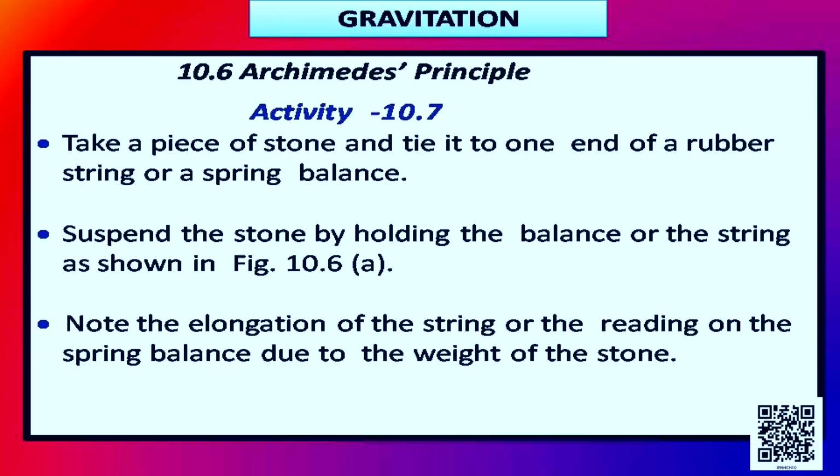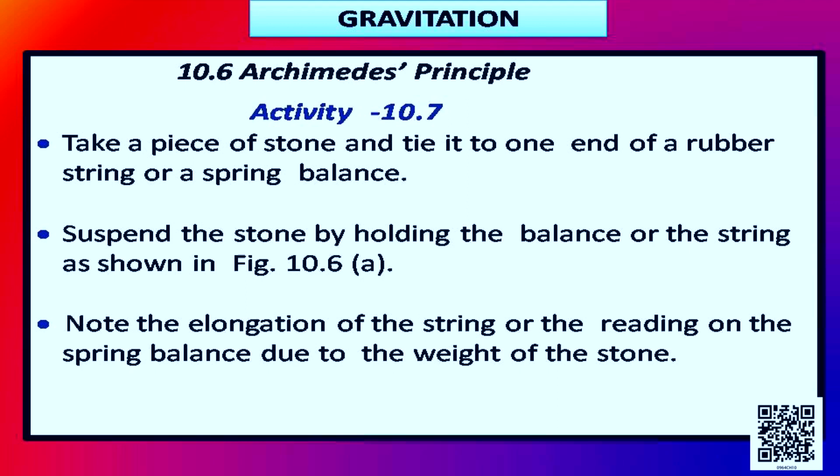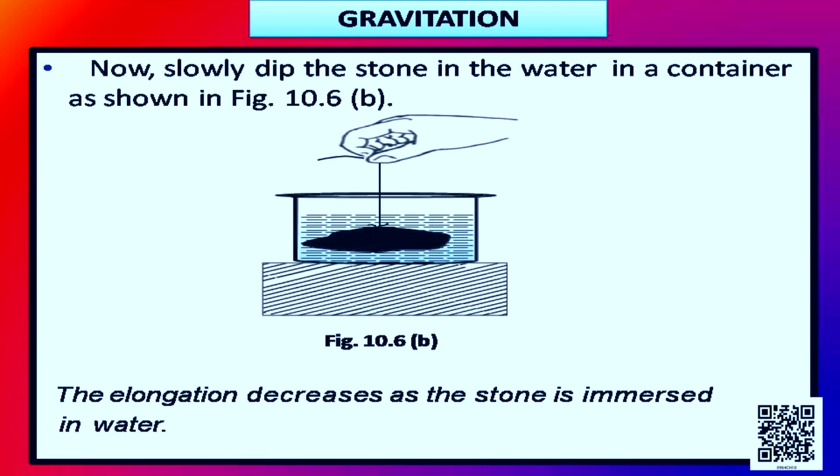Let us now discuss Archimedes' principle. There is an activity given in your book, that is activity 10.7. It says, take a piece of stone and tie it to one end of a rubber string or a spring balance. Suspend the stone by holding the balance or the string as shown in figure 10.6a. Note the elongation or the reading on the spring balance due to the weight of the stone. Now, slowly dip the stone in the water in a container as shown in figure 10.6b.